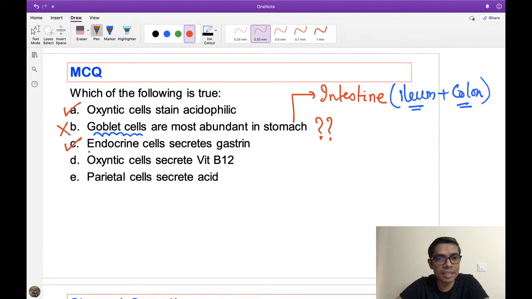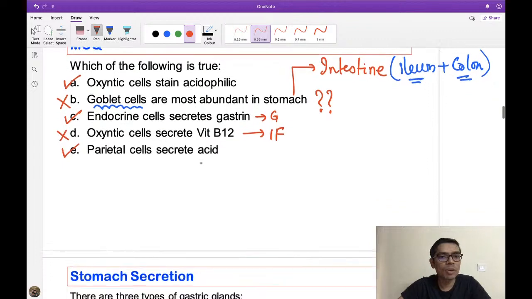Obviously, gastrin is secreted by endocrine cells, which are present at the level of the antrum pyloric region, right? Then oxyntic cells secrete vitamin B12. All of you know that oxyntic cells basically secrete intrinsic factor, which is responsible for absorption of vitamin B12, but they do not secrete vitamin B12. Yes, gastrin is secreted by the G cell, which is present at the level of the antrum and pyloric region. Very good. And parietal cells secrete acid. This is also a true statement.